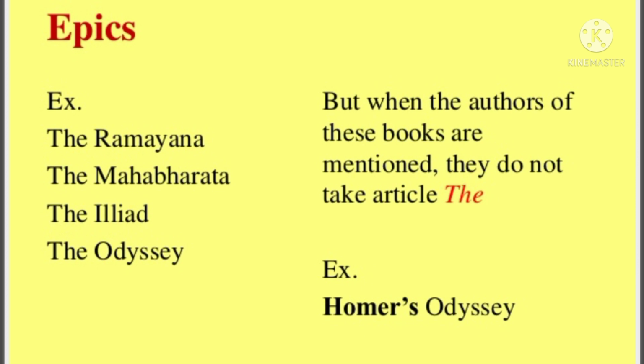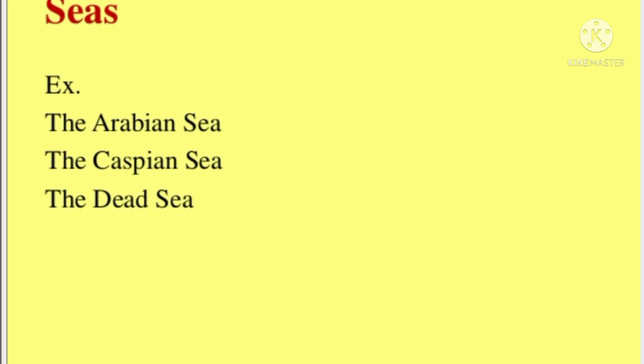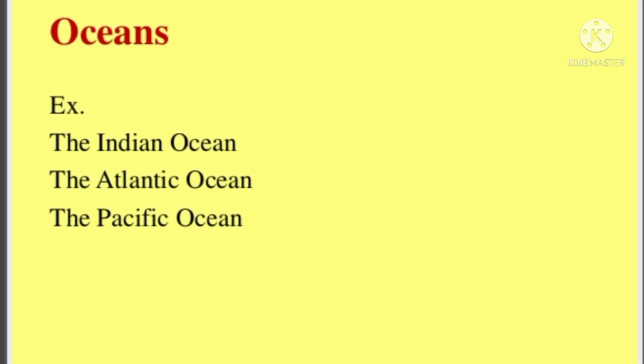Also before the names of epics like the Ramayana, the Mahabharata, the Iliad, the Odyssey. But only one difference is that when we mention about author, we omit this article. For example, Homer's Odyssey. It's used before the names of the seas. For example, the Arabian Sea, the Caspian Sea, the Dead Sea, etc. Definite article the is used before the names of oceans like the Indian Ocean, the Atlantic Ocean, the Pacific Ocean, etc.